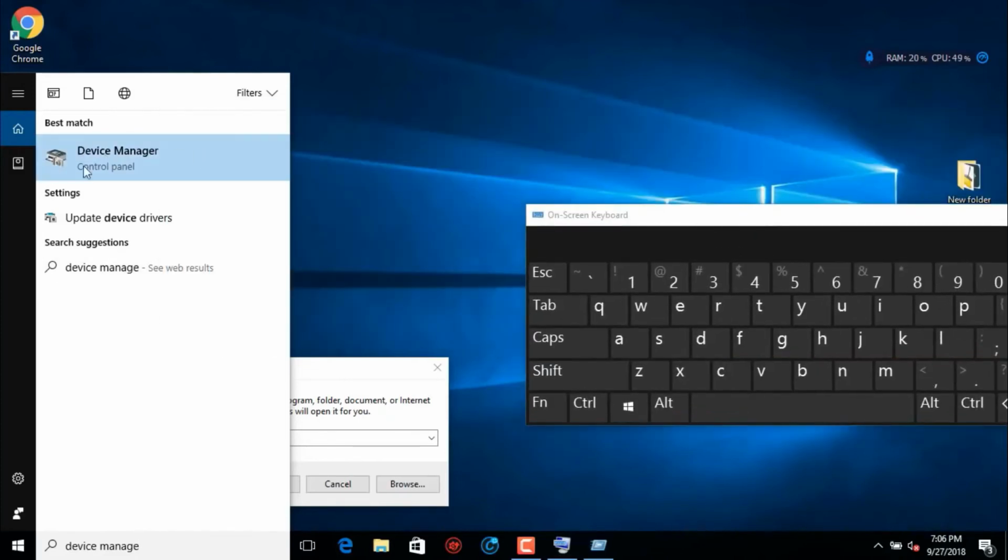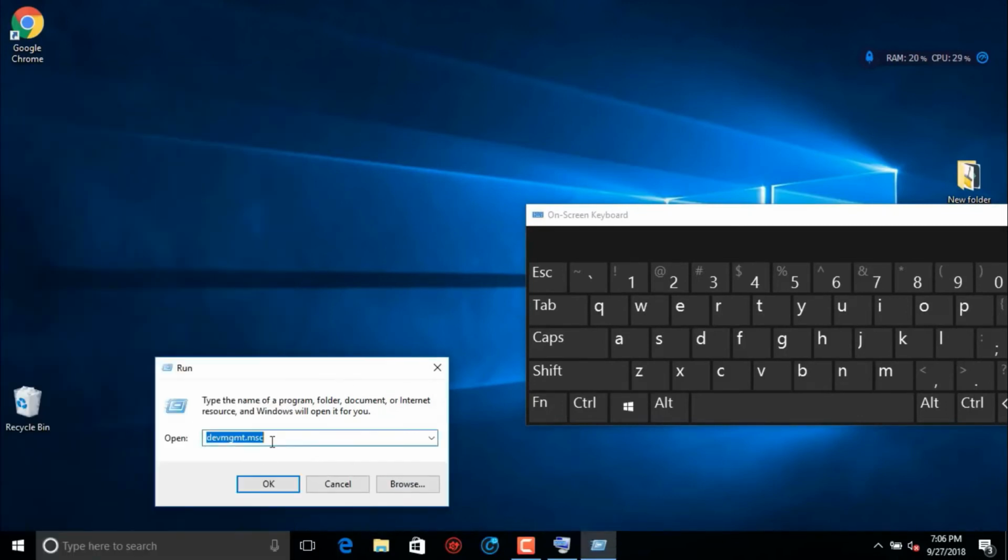This is the option we want. You can directly search with the search bar, otherwise you can use the Run command to head into Device Manager. Click OK.